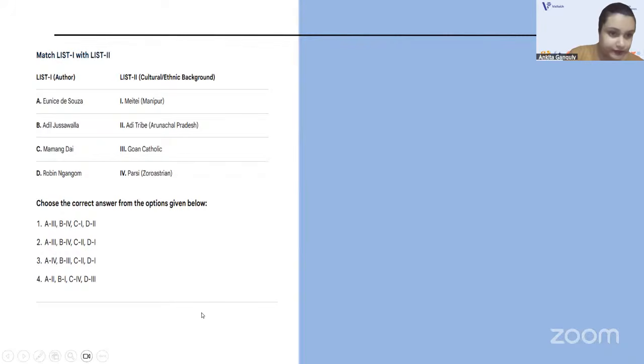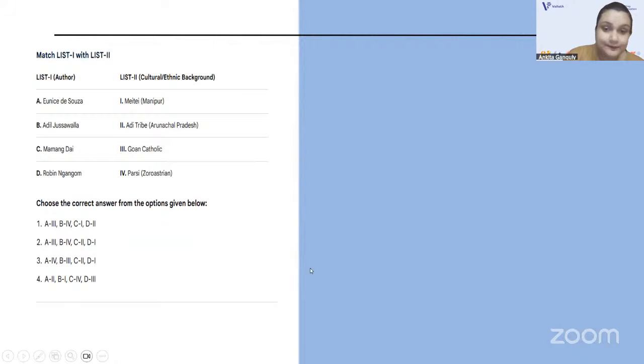Very good. Eunice D'Souza is Goan Catholic. Adil Jussawala is Parsi. Mamang Dai, you all know, is from Arunachal Pradesh, so Mamang Dai would be Adi tribe. And Robin Ngangom is from the Meitei group of Manipur.